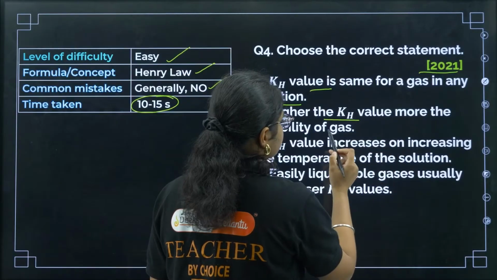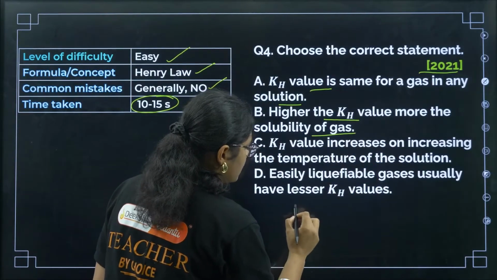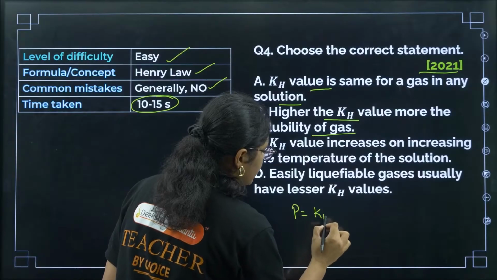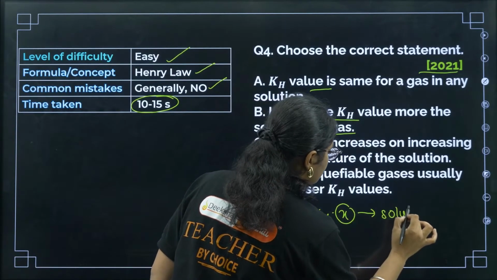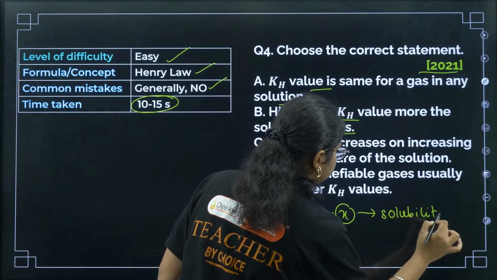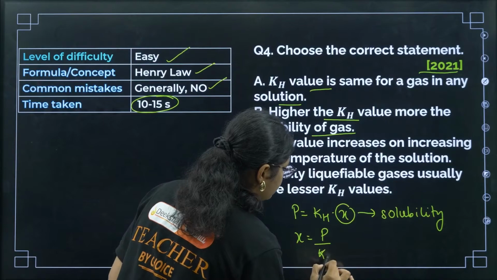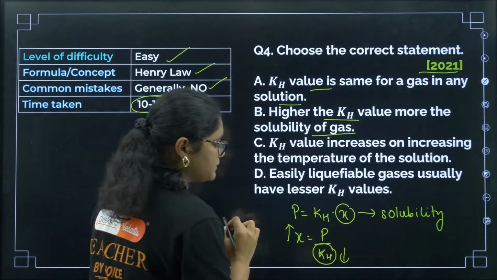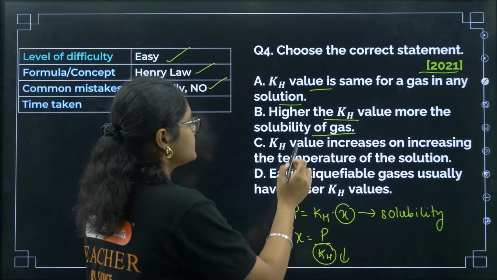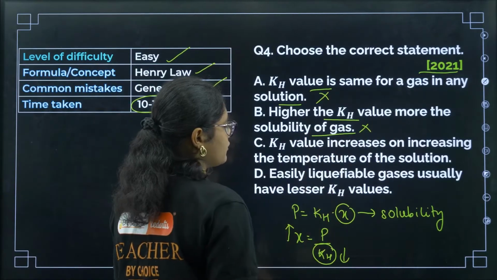Higher the value of KH, more the solubility of the gas. So if you remember, P is equal to KH into X, and this X represents solubility, right? So what will be the value of X? P by KH. So if KH is more, solubility will be less, meaning inversely proportional. So higher KH value means less solubility. This is also wrong.